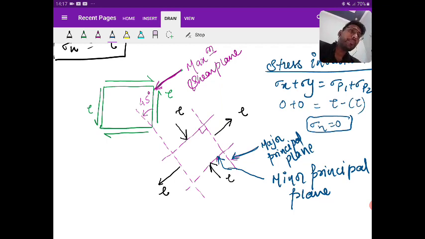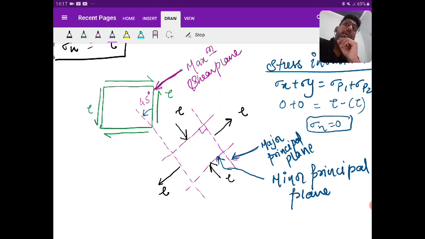What is the second point? The major principal plane or minor principal plane, or simply the principal plane, is inclined at an angle. You can see this is a major principal plane in this case, and perpendicular to it there is a minor principal plane. So the principal planes are inclined at 45 degrees to the vertical. Can I say 45 and 135 degrees with respect to the vertical? So that is your second point.